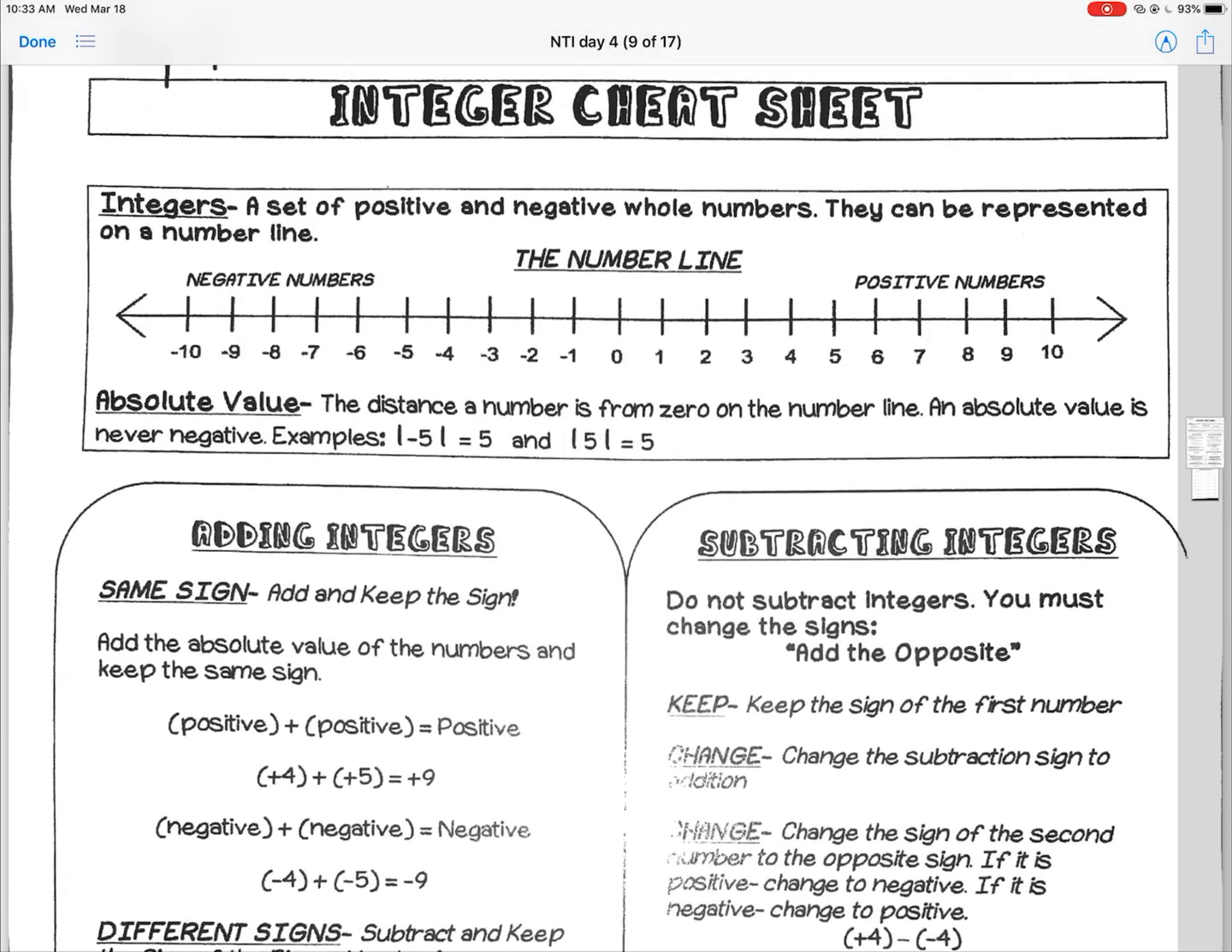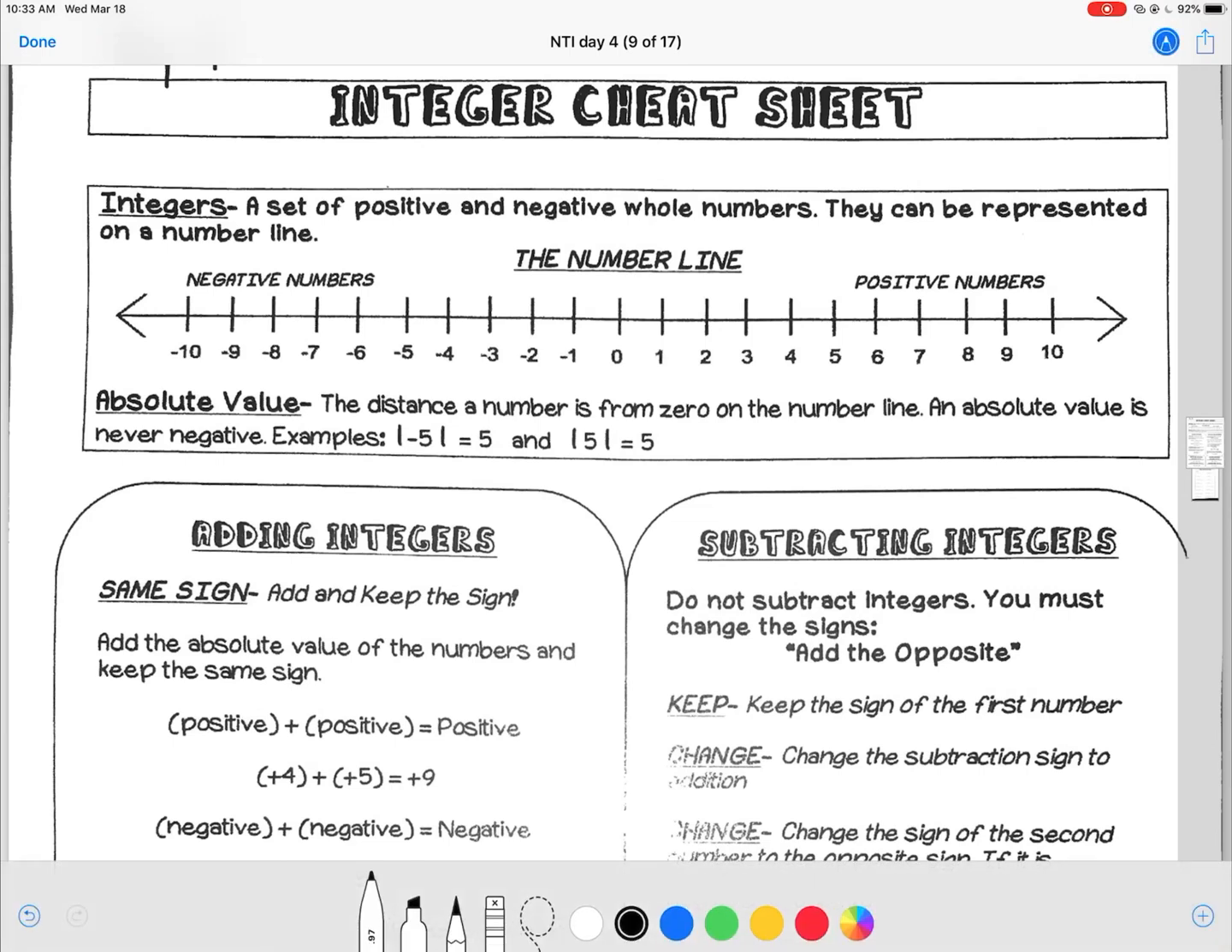Integers, just like what we just talked about, are a set of positive and negative whole numbers, and they can be put on a number line. Remember, a number line goes 0, 1, 2, 3, 4, 5, 6, and so on, and then 0, -1, -2, -3, -4, -5, and so on to the left. That is what is going to help us for this example.